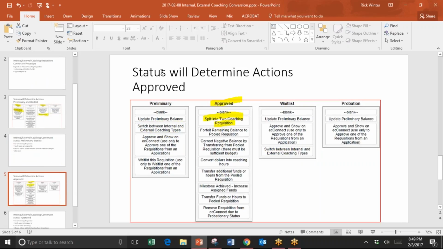However, for approved requisitions, there isn't that switch between option on the list of actions. We'll have to use the split into 2 coaching requisitions.